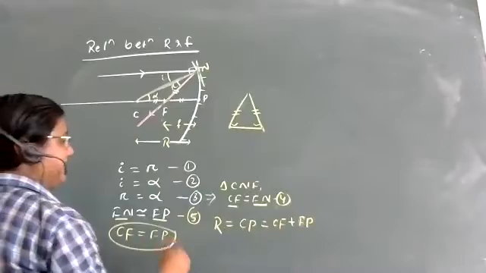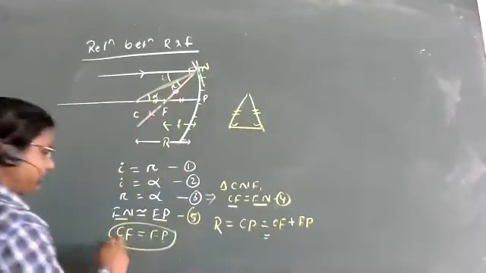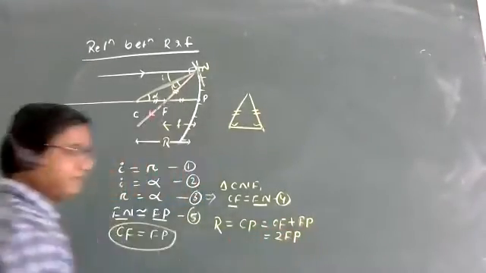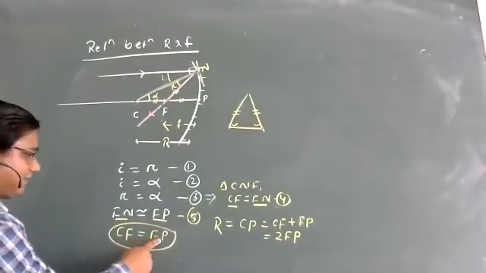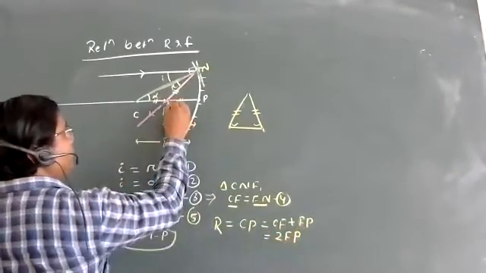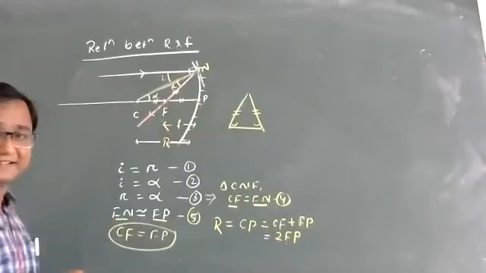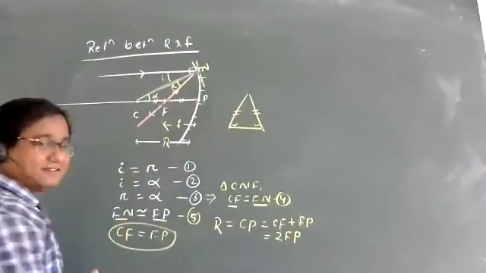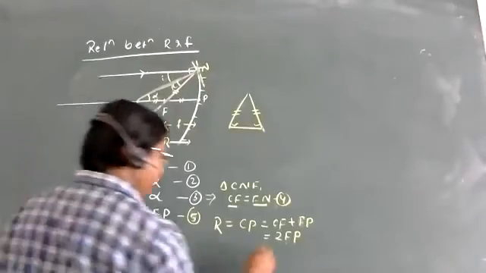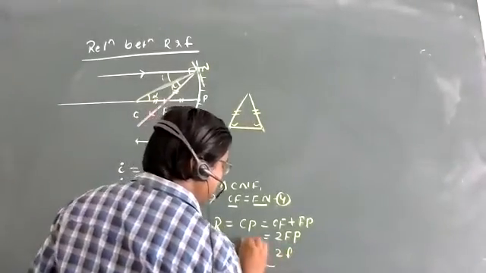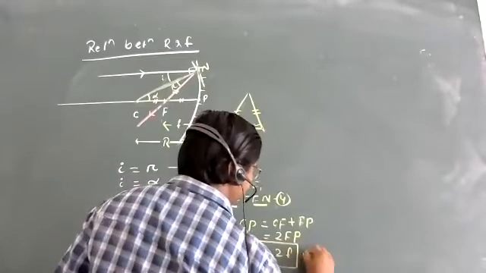But CF is equal to FP, so this is FP plus FP, which is 2FP. But who is FP? Focal length, F. So from here it is clear that R equals 2F.